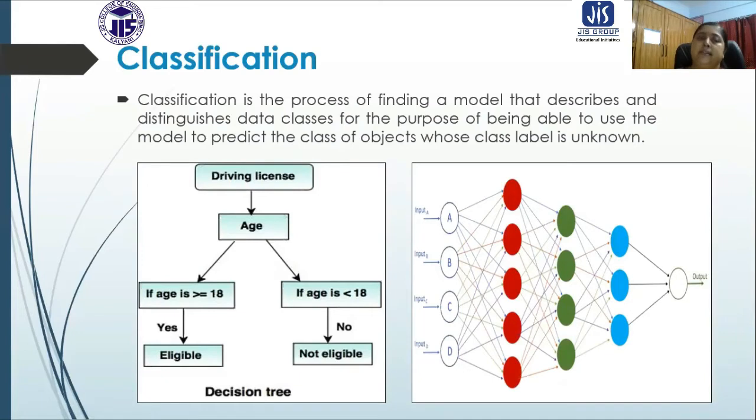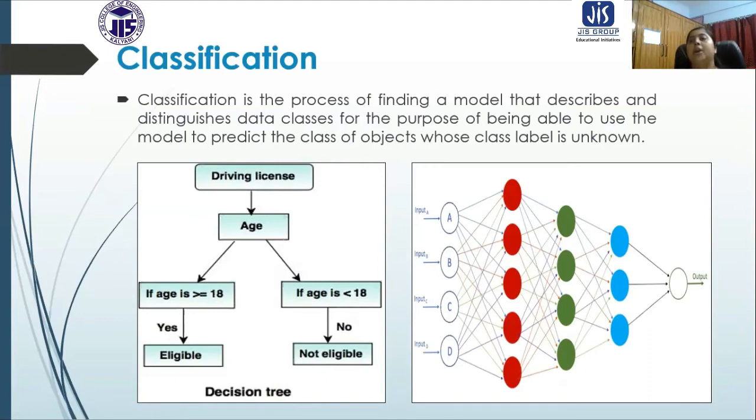So what is it? Classification is a predictive kind of mining. Here we find a model which describes and distinguishes data classes, for the purpose of using the model to predict the class of objects whose class label is unknown.